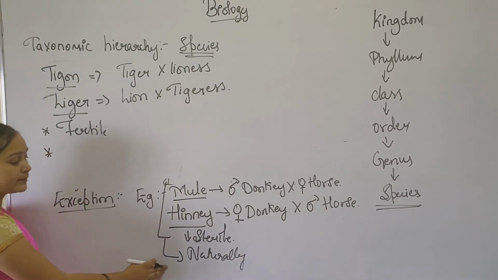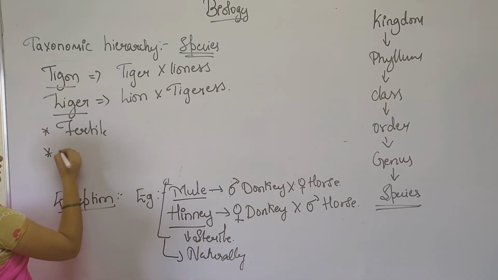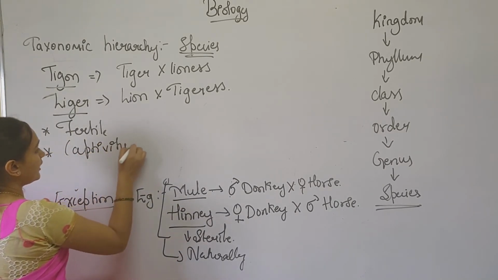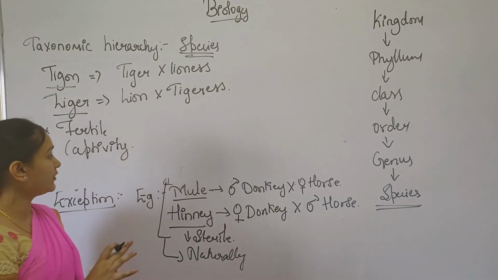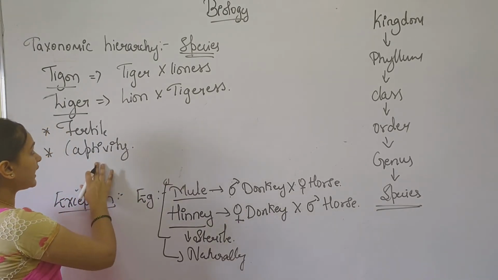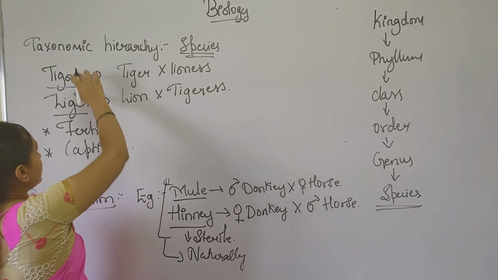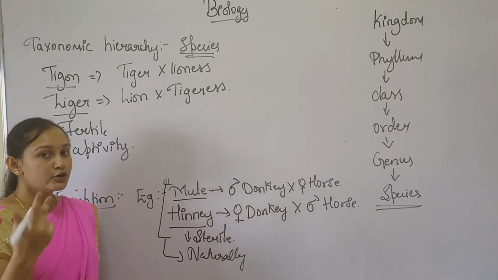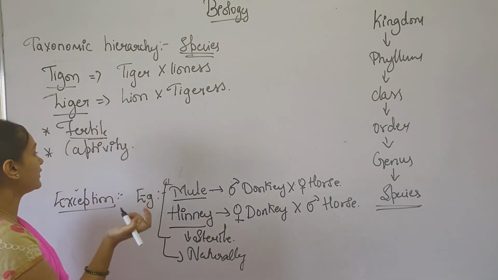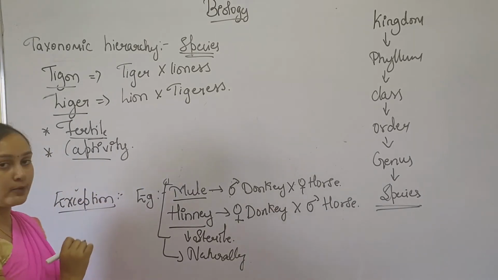This hybrid is formed by captivity. It does not happen naturally; forcefully, against the law of nature, by captivity, these two species are crossed. So the tigon and liger are formed from two different species. Here it is fertile, so it can reproduce further, and it is not naturally occurring; it occurs in captivity.